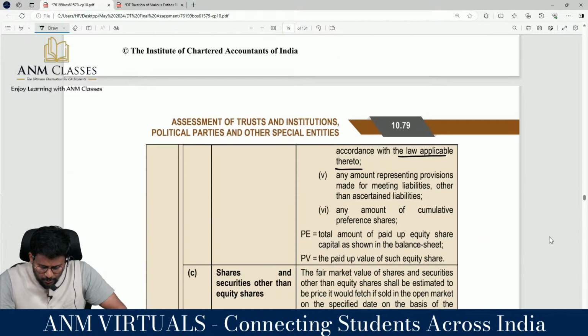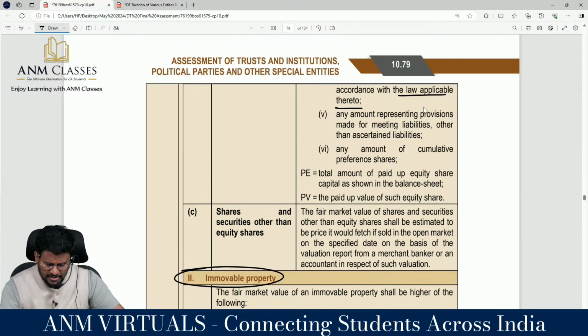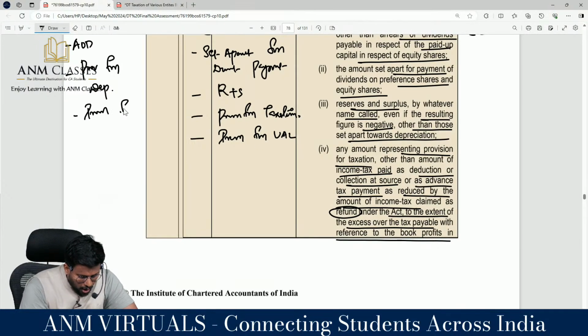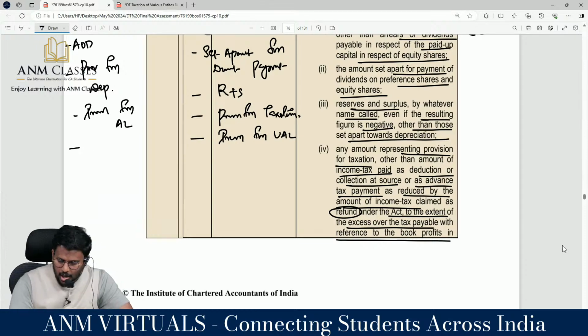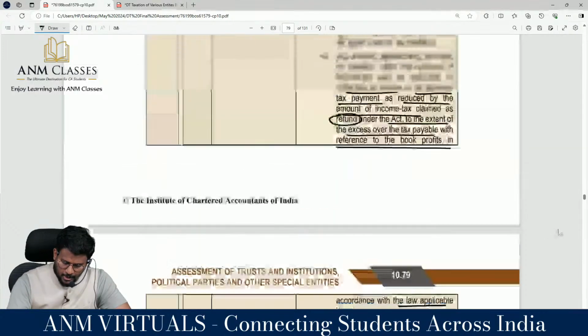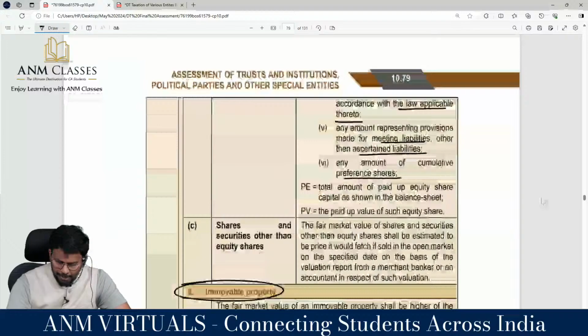Yes. Next one, sir: any amount representing provision made for meeting liability, other than any liability that is unascertained. That is, provision for unascertained liability is excluded; provision for ascertained liability can be included. Next one, sir: any amount of cumulative preference shares.